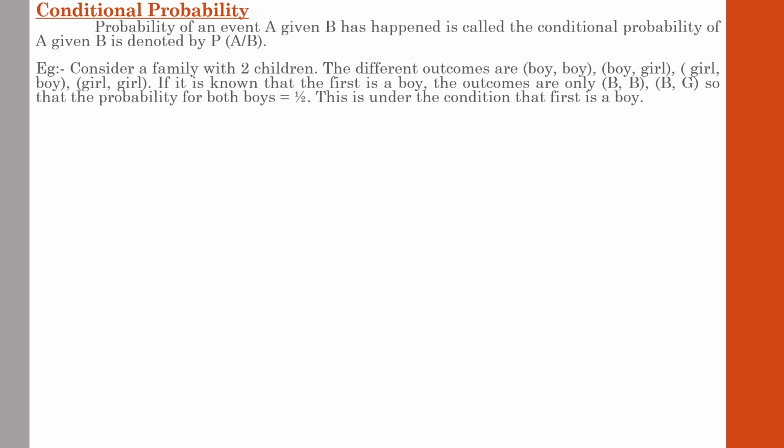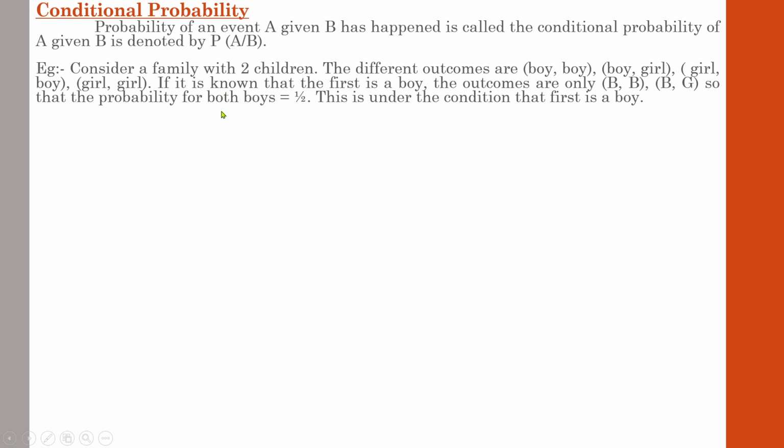Here the condition is given: the first is a boy. So if you think like this, what is the probability? In the question it is specified that it is known the first is a boy. That is a condition specified. So what is the probability of getting both boys?